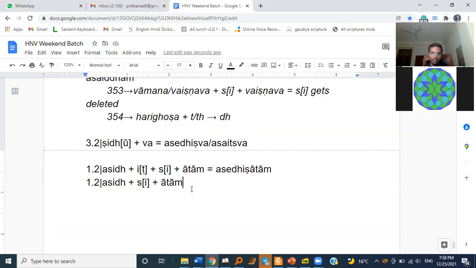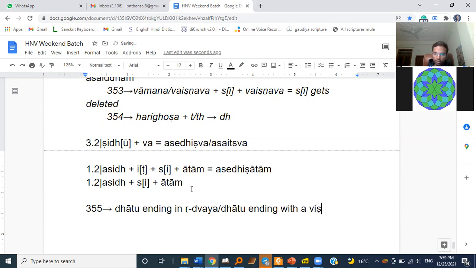Sutra 355. Let me write it. So if we have dhatu ending in ridvaya or dhatu ending with Vishnu Jana plus Isha as Uddhav.